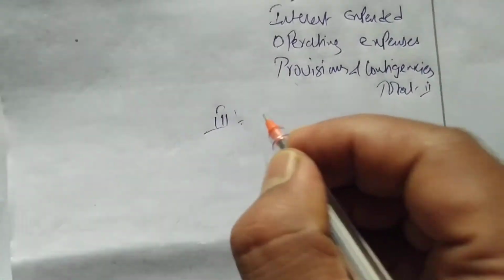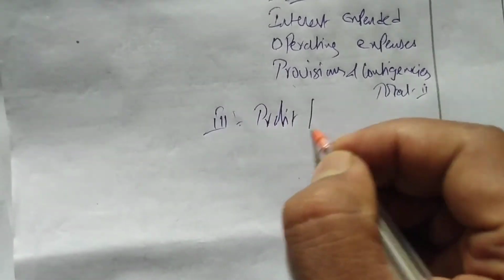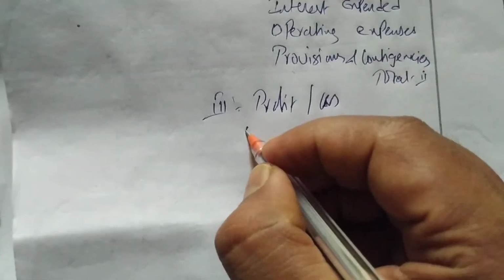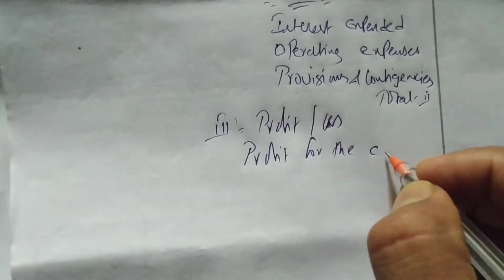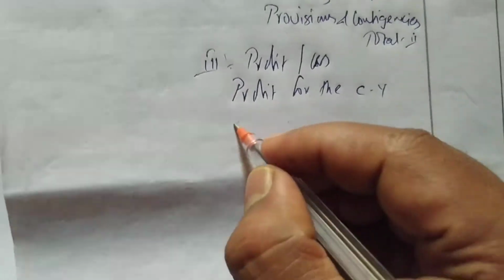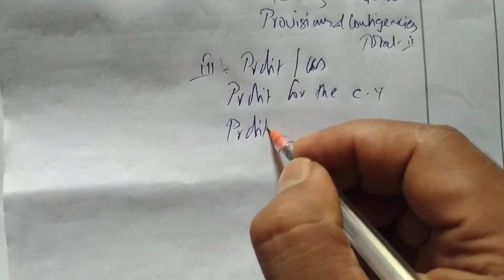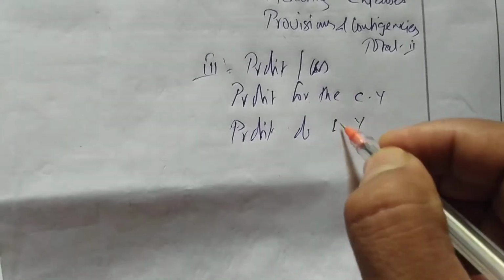Roman number 3, profit slash loss: profit for the current year, CY means current year, and profit of last year, LY means last year.